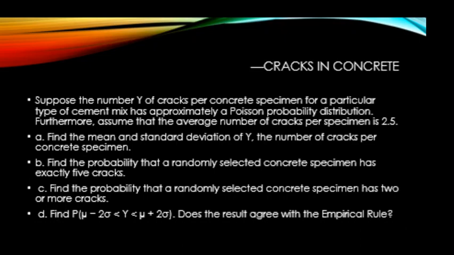Okay, so it could be 2 cracks, 3 cracks, 4, 5, all the way up to infinity. We'll have to figure that out. And then finally, part D is find the probability that y is between mu plus and minus 2 sigma. And then we'll compare the probability with the empirical rule to see if the values are close to 95%.